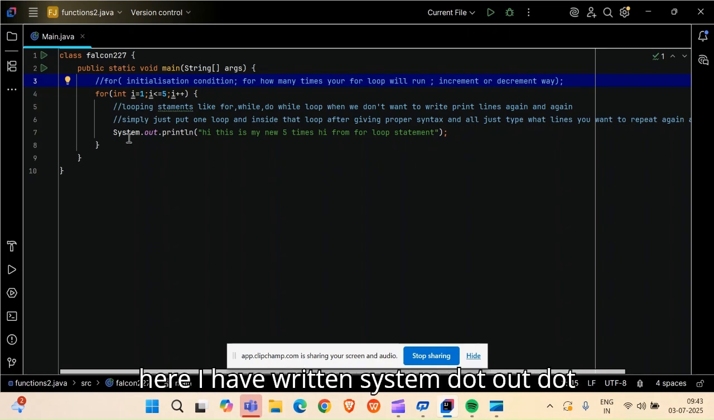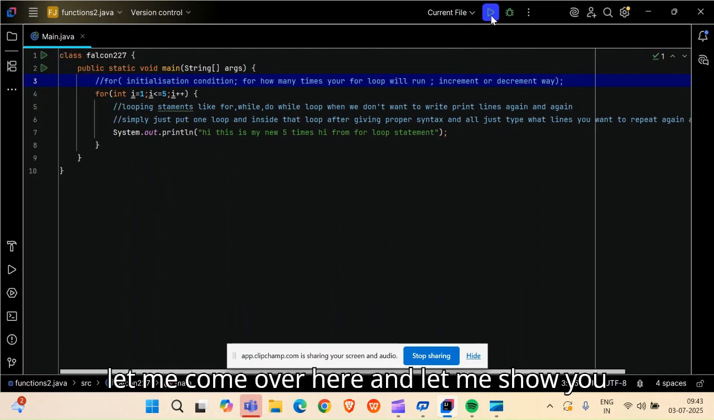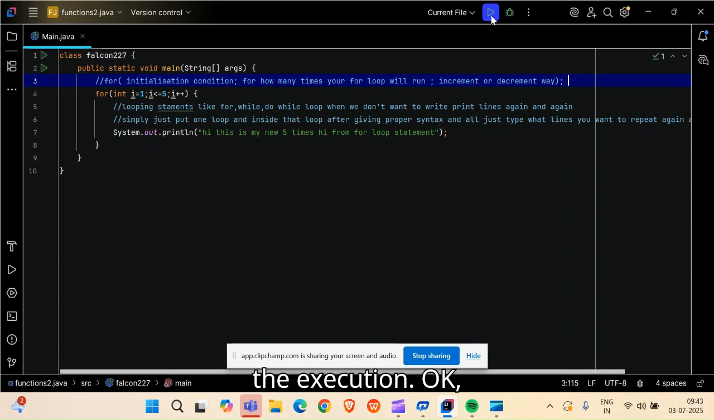So here I have written System.out.println, "Hi, this is my new 5 times hi from for loop." This line I want to repeat again and again. So this is known as the concept of the for loop in Java. Let me come over here and show you the execution.